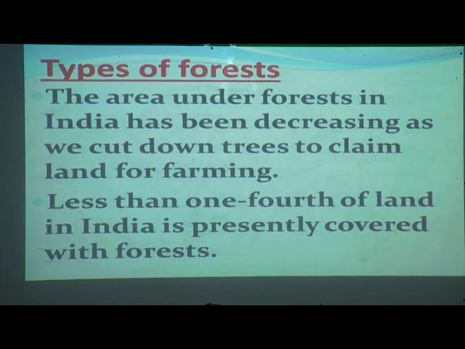Less than one quarter of the land in India is presently covered with forest. In total how much land is there? It is less than one quarter that is presently covered by forest. Why? Because we are all cutting down the trees.